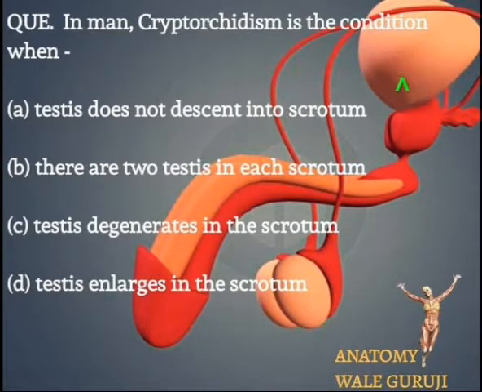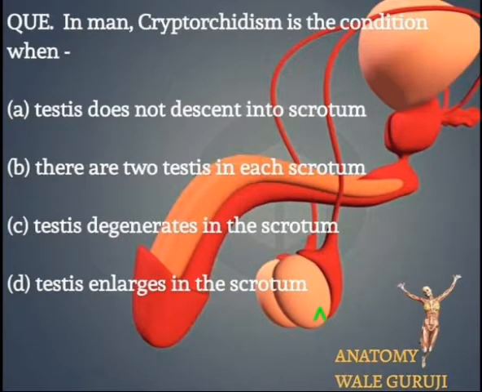Now, during the development of the child or fetus, in the 7th month of the gestation period, the testes descend into the scrotal sac. The reason is that testes require low temperature for the spermatogenesis process.